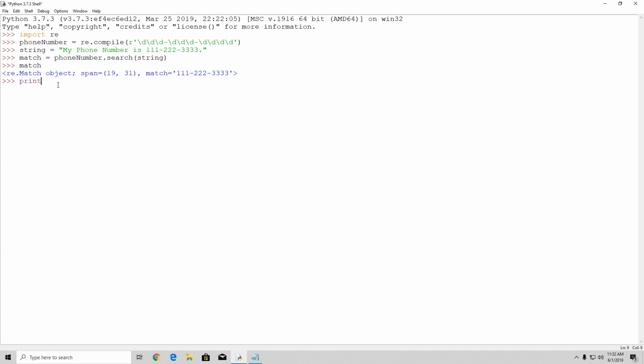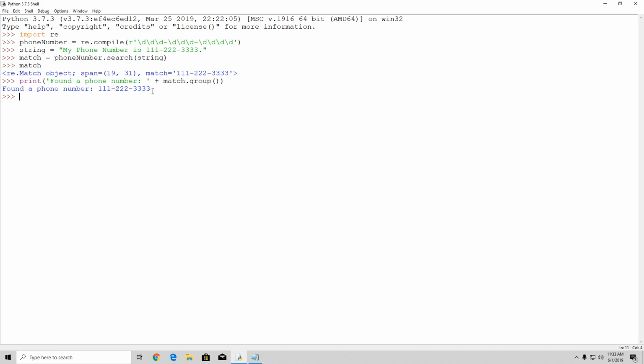So print, and we will use the group function, which is also a part of the regex library, and the group function will return the match object if it is found. So right here we're going to type it like this: open the single quotes to print a string, found a phone number, then we can specify 2 dots, and concatenate to it match.group. As I said, the group function will return a match if it is found. So if I print that, it will print found a phone number 111-222-3333. Okay, so we successfully found a match.